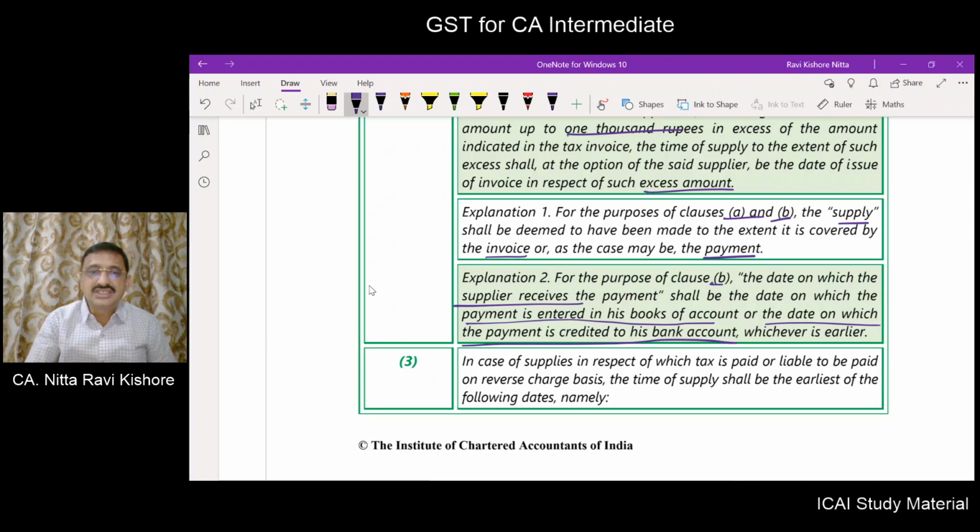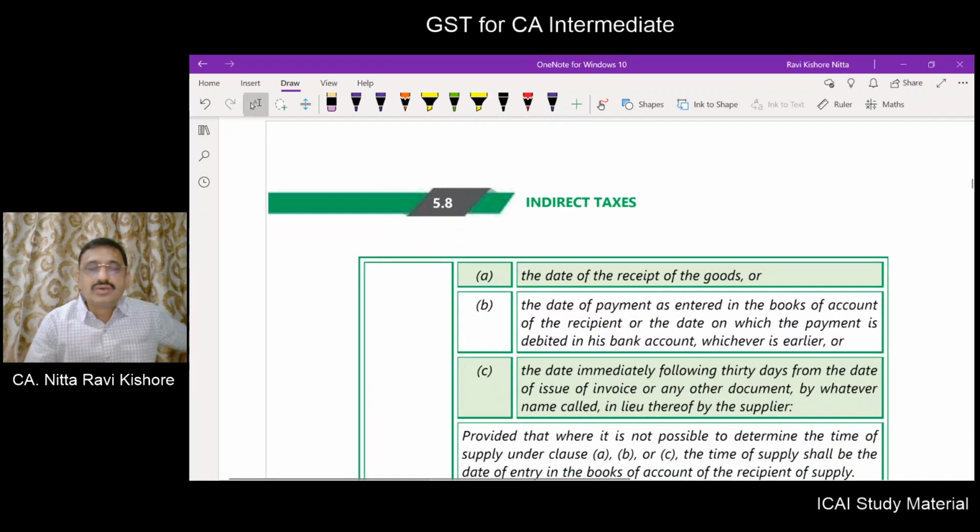Now coming to subsection 3. In case of supplies in respect of which tax is payable or paid on a reverse charge basis, the time of supply shall be the earliest of the following. Now what are we dealing with? We are dealing with reverse charge goods.